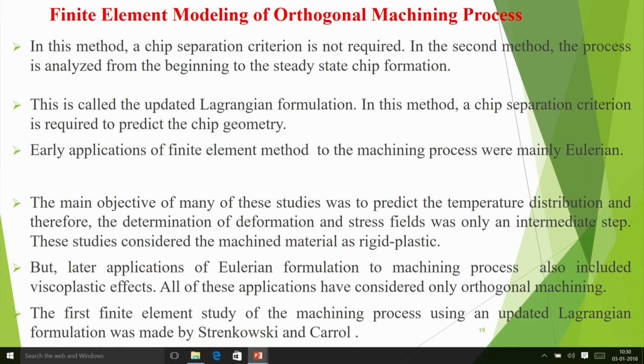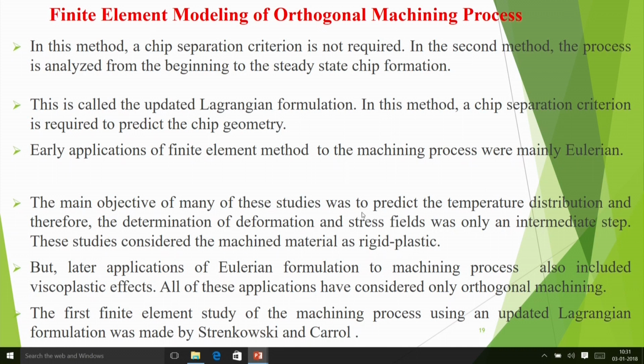In this, we find out the position and stresses of one time step by taking the reference as the previous time step. That is why it is called the updated Lagrangian formulation. But earlier people mostly used the Eulerian approach, because the Eulerian approach takes comparatively less time, although you get more detailed information if you do the Lagrangian approach.